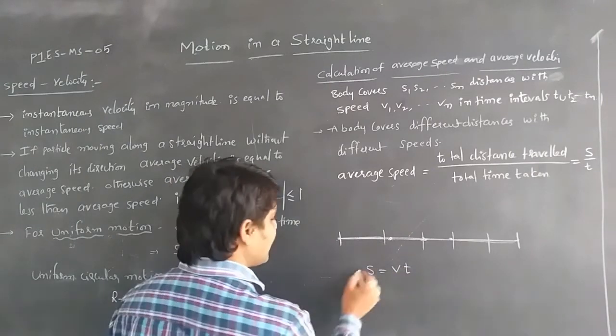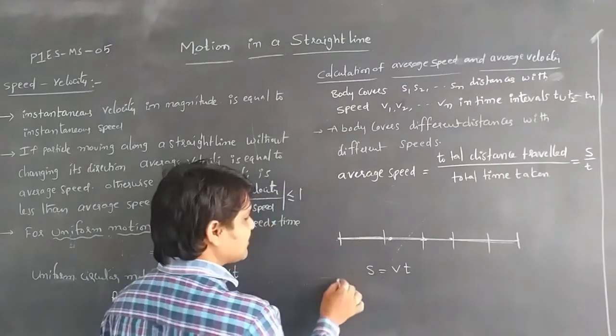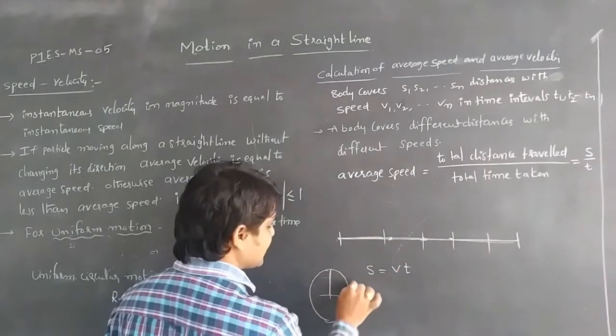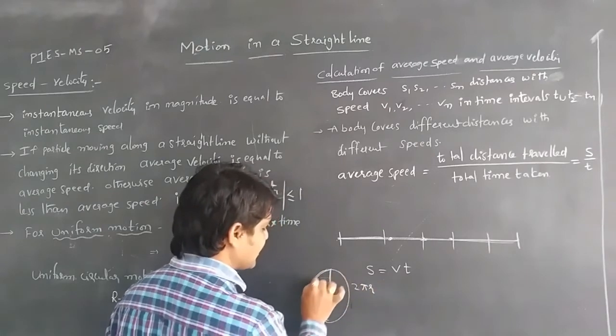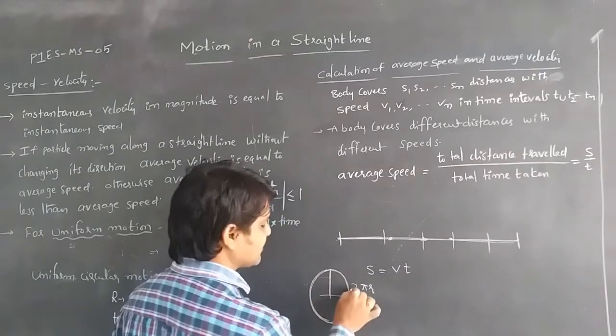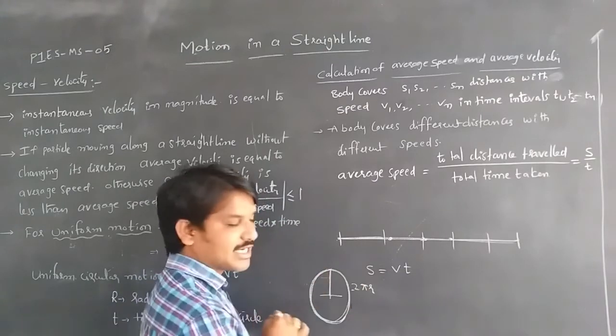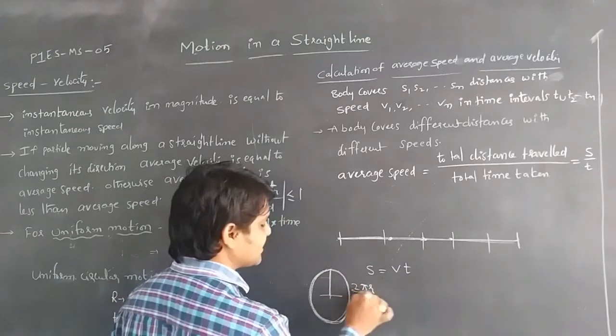For circular motion, when the body is moving along a circle, the distance travelled is the total length of the circumference. Whenever it is in circular motion, the total distance is 2 pi r.